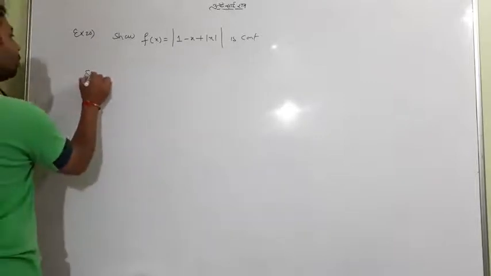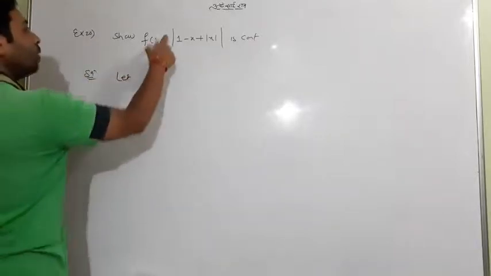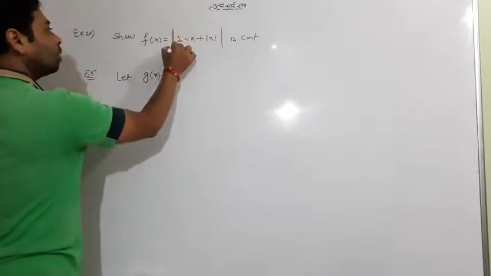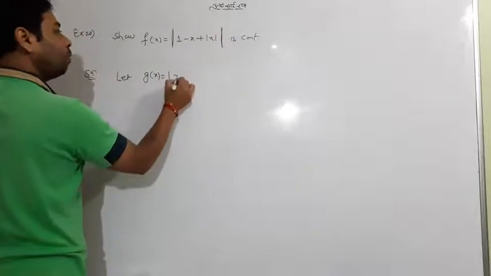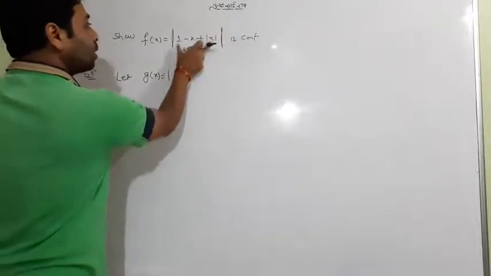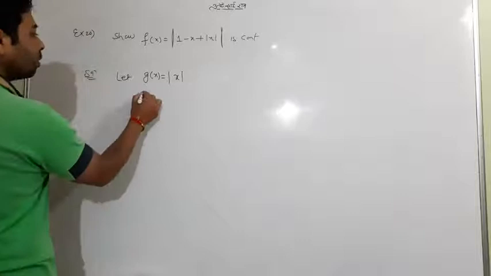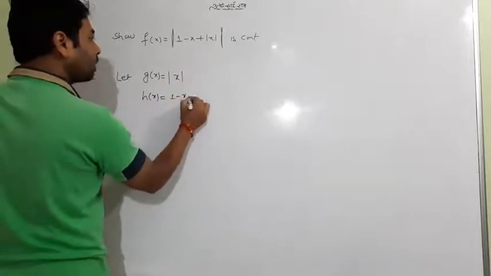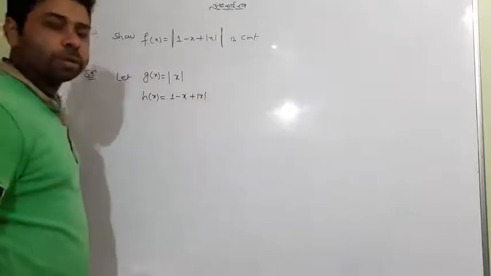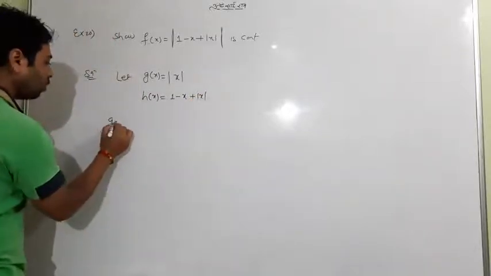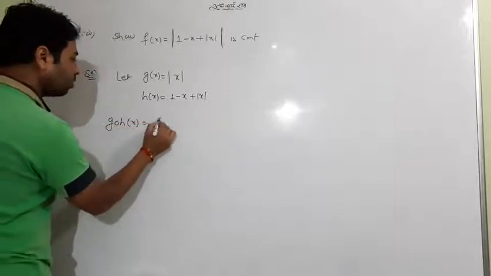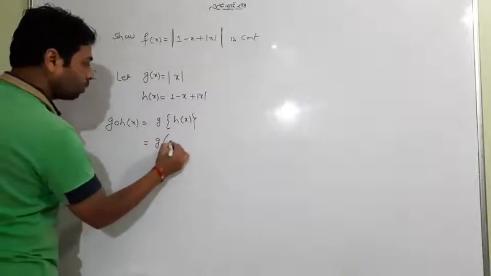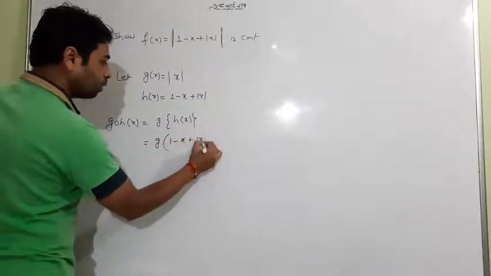We start with the solution. Let the first function be g. The first function is mod, so we'll write only mod x, with x inside, because it is the second function. And now h of x is equal to 1 minus x plus mod x, the whole expression. This is complete. Now I ask you, what is g of h of x? What is h of x? It is 1 minus x plus mod x.